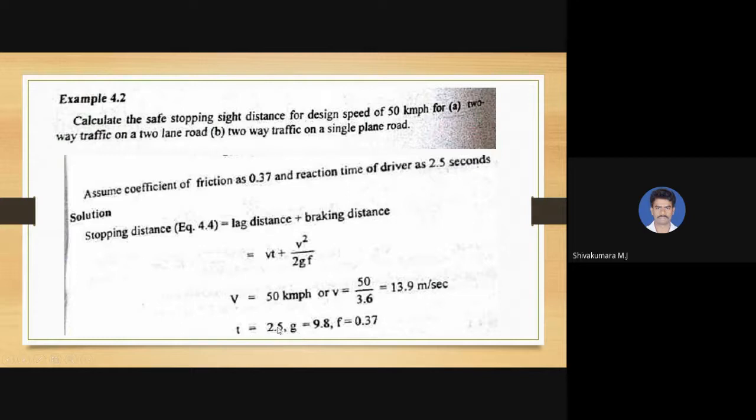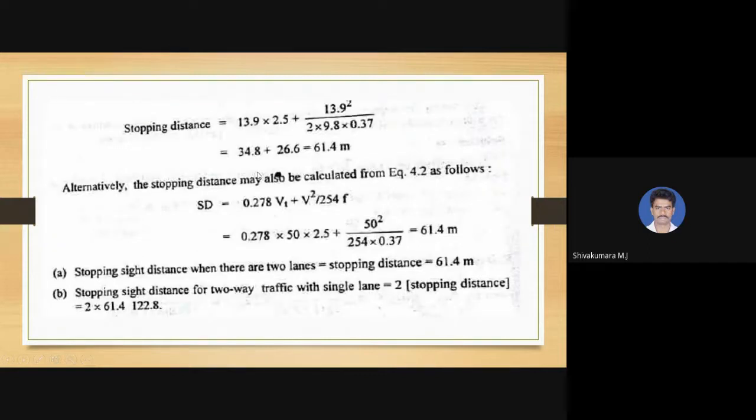The total reaction time of the driver we assumed as 2.5 seconds, g is 9.8, and f is 0.37, again an assumed value. Substituting all, Vt plus V squared by 2gf: V is 13.9, t is 2.5, f is 0.37.